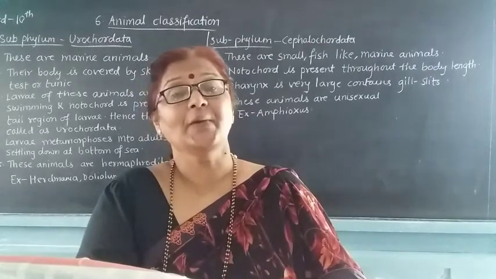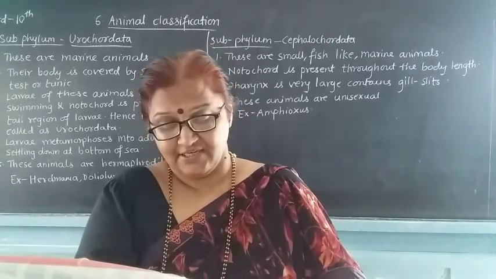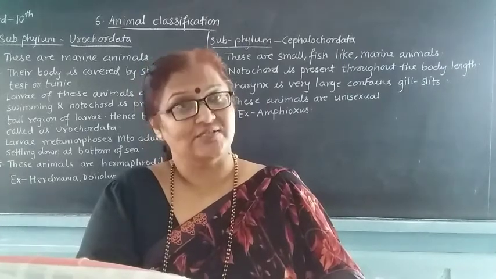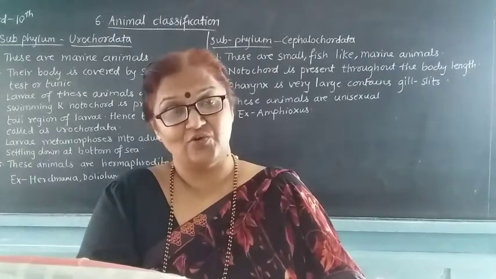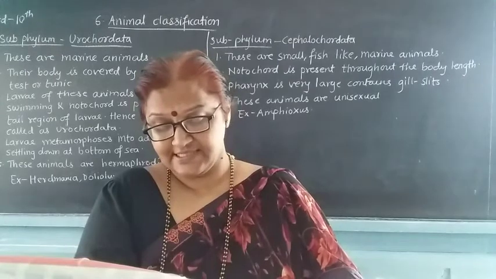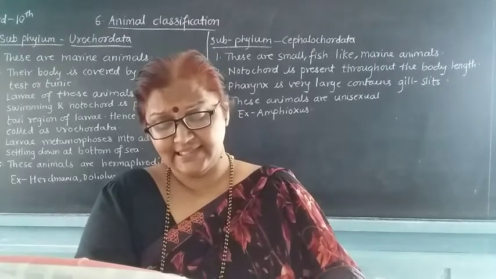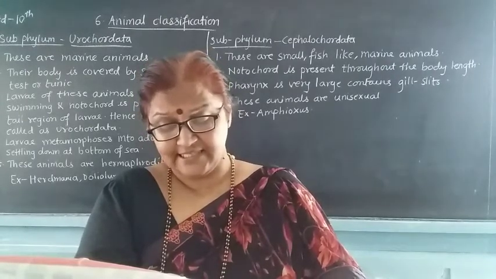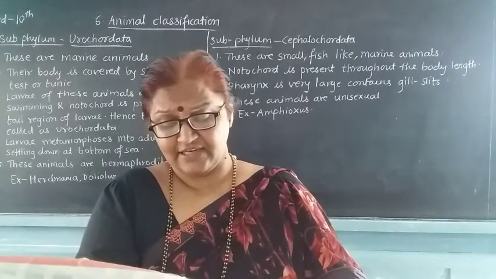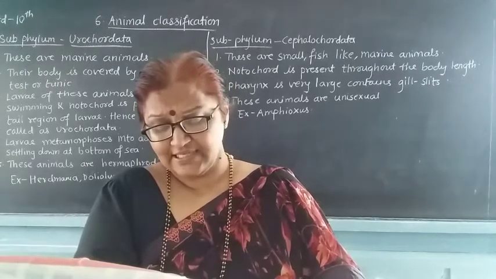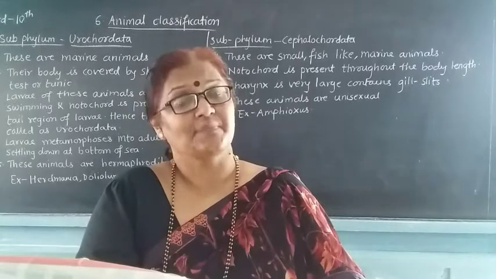They have two pairs of appendages, digits without claws. Then see, exoskeleton is absent. Skin is without derivatives and usually kept moist for respiration.